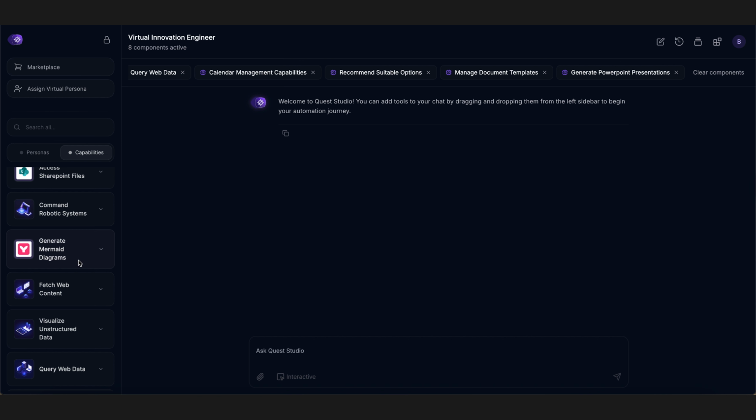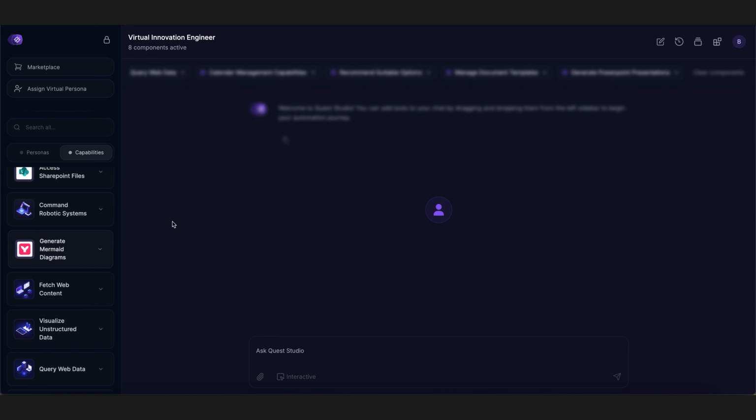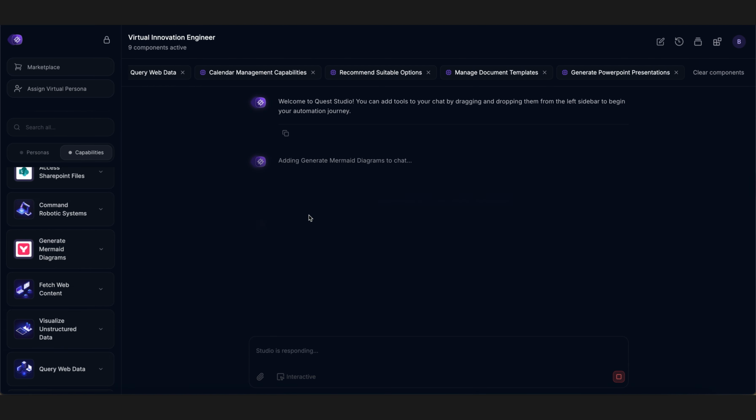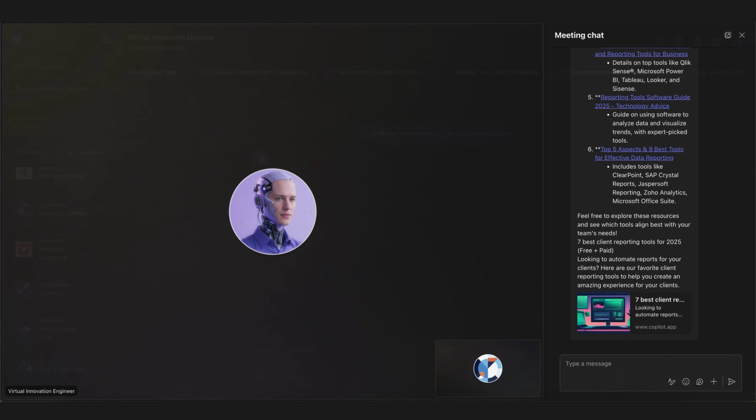Enrich the persona with additional capabilities. For example, the ability to diagram processes or generate proposals. Now that you have the capability, can you recommend improvements and show me the optimized workflow?